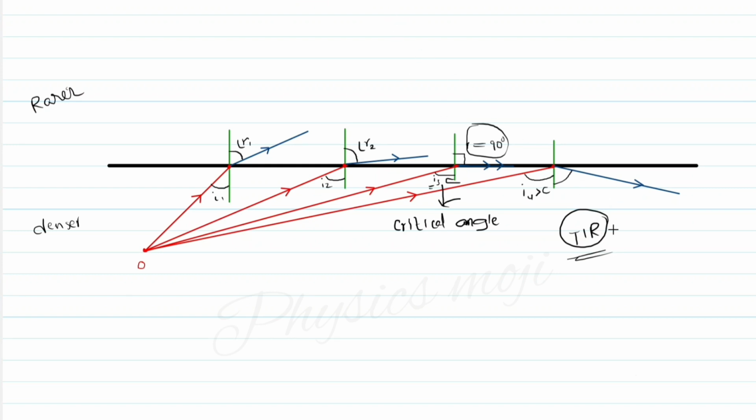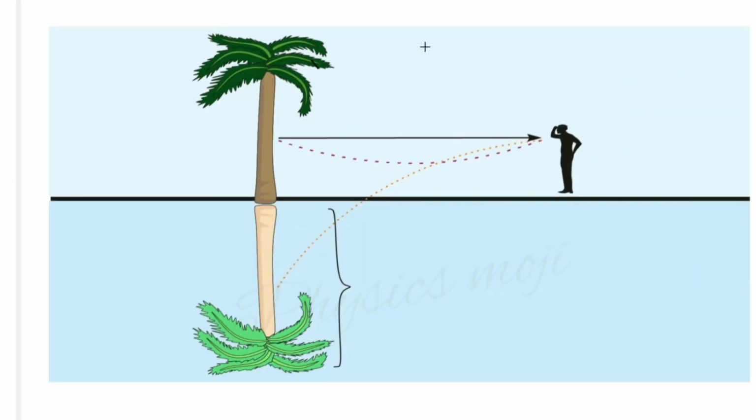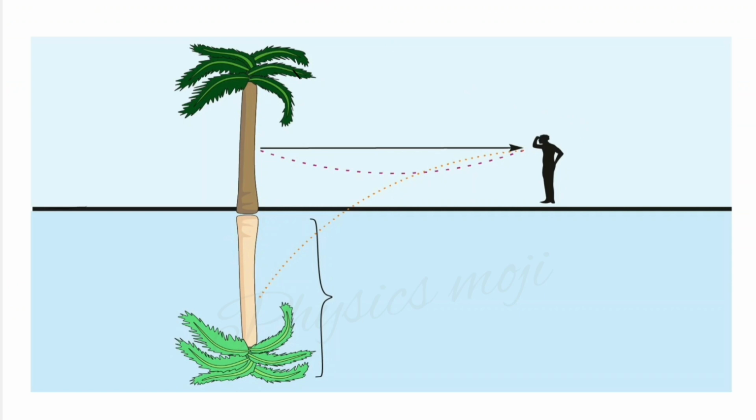So this is the cause of the formation of mirages. Let's see the formation of mirages. So this is the surface of the road, and the air near the surface of the road is very hot. So this is hot air.